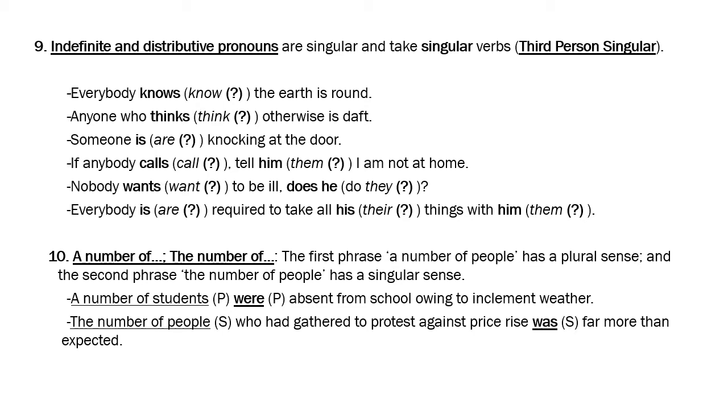So let's see these examples. Everybody knows the earth is round. So everybody is singular, knows is singular. Yes, very good. Anyone who thinks otherwise is daft or is silly. So anyone singular, thinks, singular verb, perfect. Someone is knocking at the door. Now, someone again is singular, is knocking at the door, singular verb.